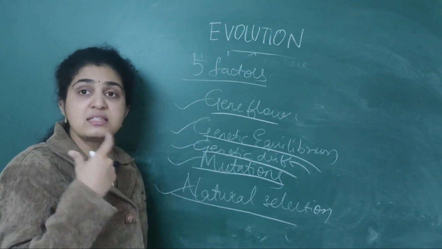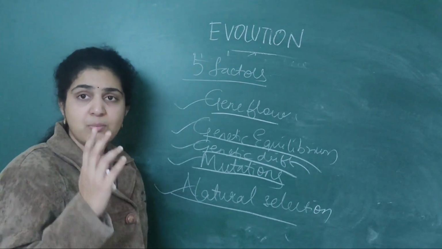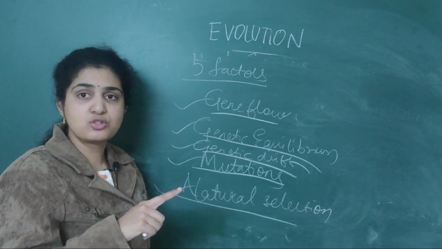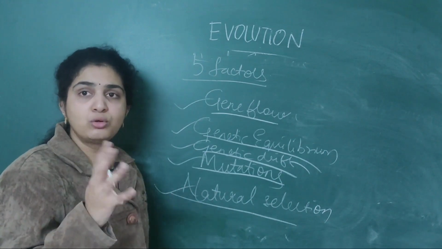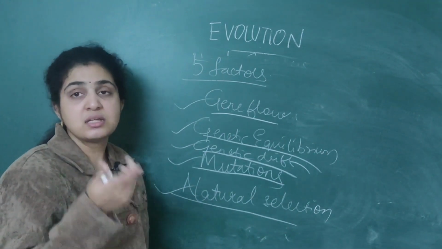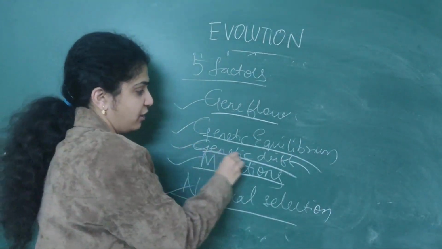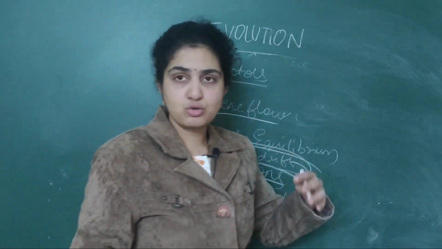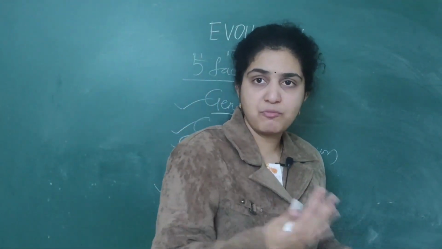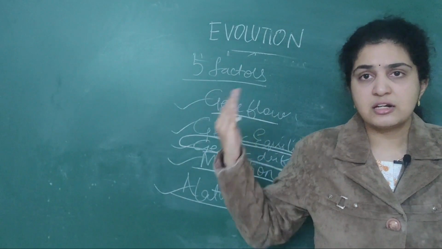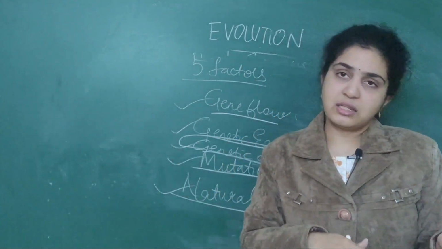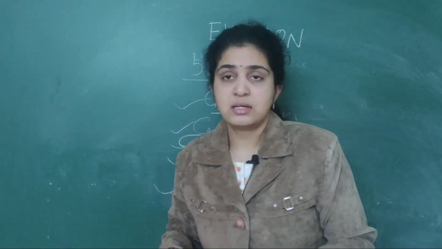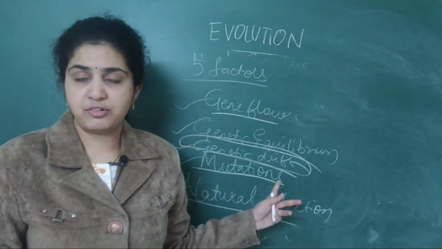If you are not intentionally moving from one place to another, if you are moving by chance, this is called genetic drift. But if this all occurs by chance, it is called genetic drift.